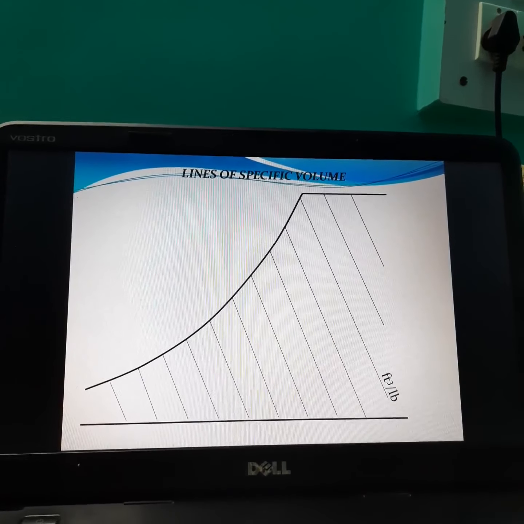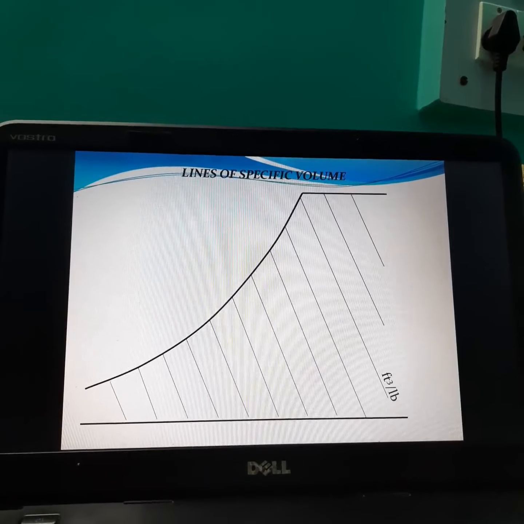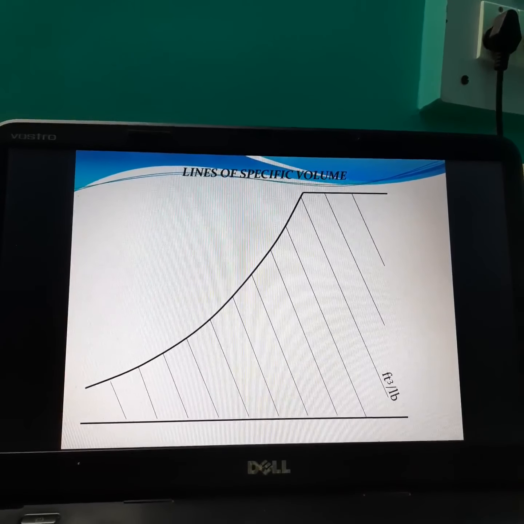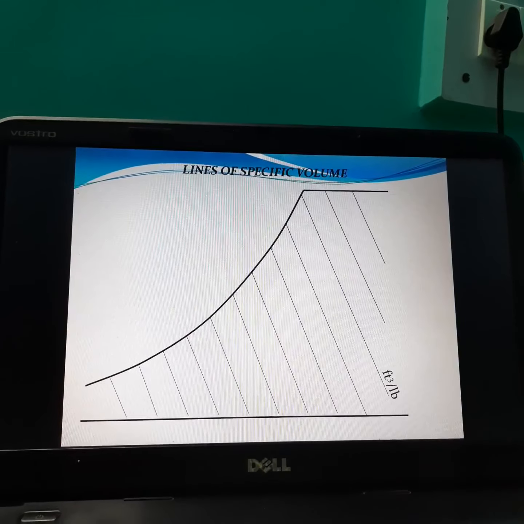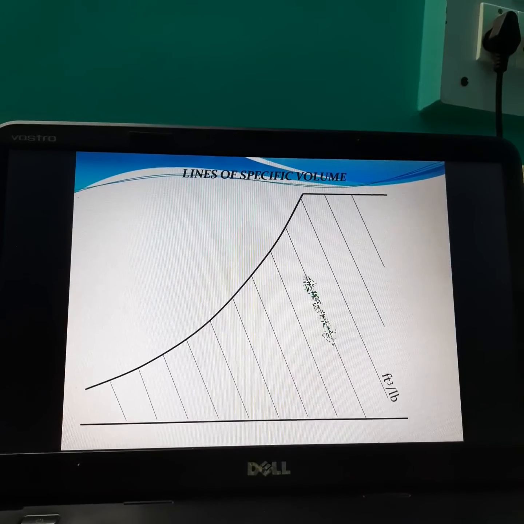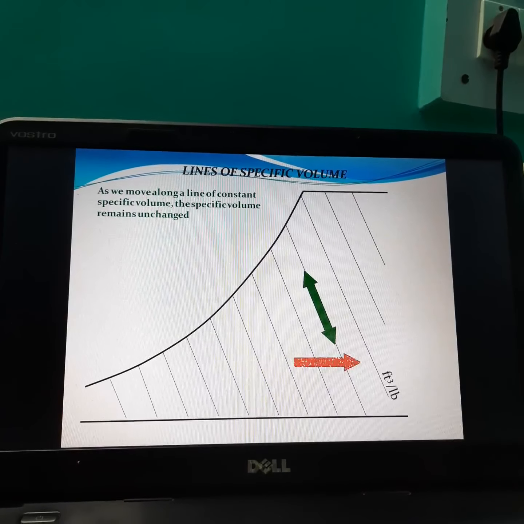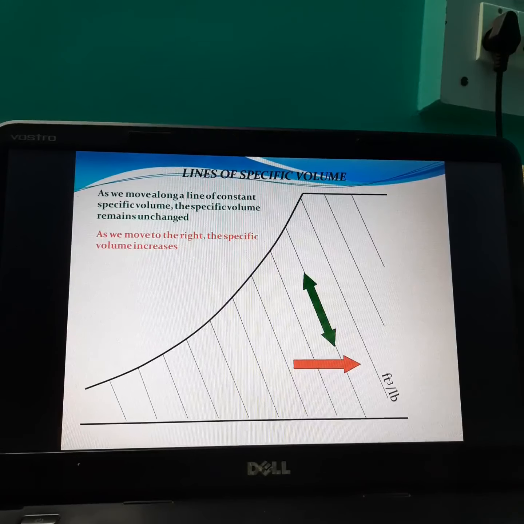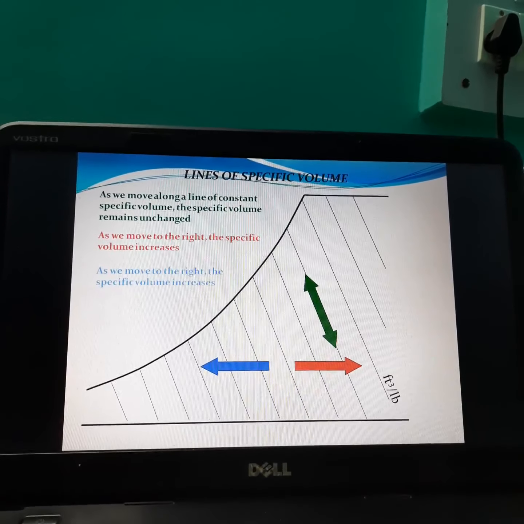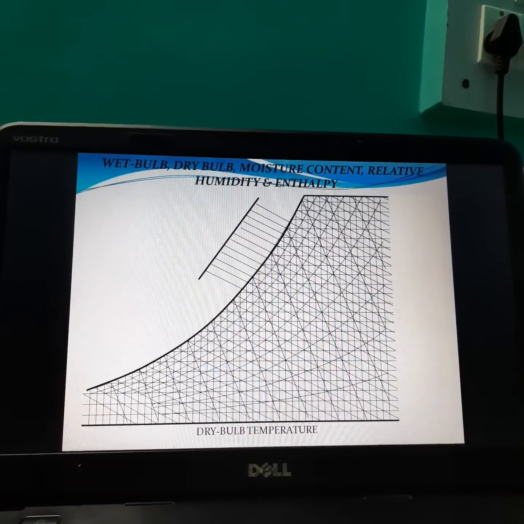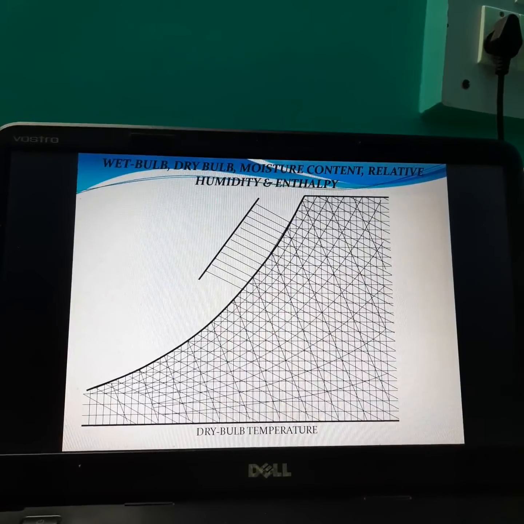These are the specific volume lines. These are inclined lines drawn by dark continuous line, parallel with each other and equally spaced. Direction: on the right side value increases, on the left side value decreases, and this is a combination of all lines.